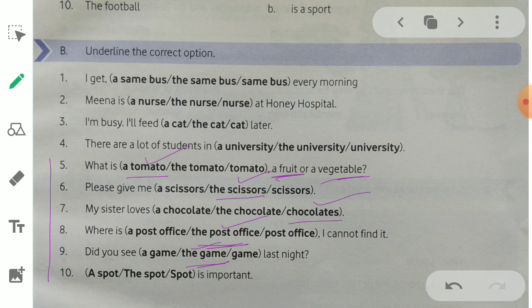Next, when we come to the 10th one, a spot or the spot or spot is important. Which is important here? Which is the right answer? Here, as I opined, why? Because we don't know which spot. We can say a spot. A spot is important. Which spot? I don't know. A spot is important. The right answer is a spot is important.